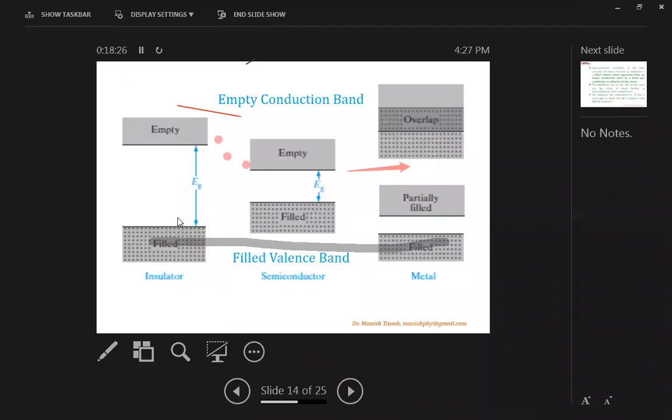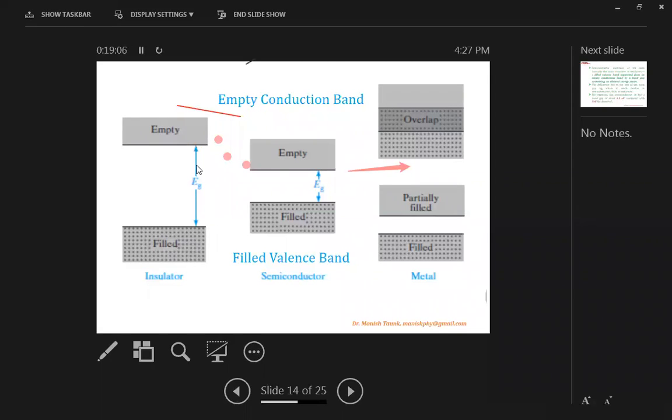So this is the total band diagram of three materials. Here, the first one is the insulator. The filled valence band is here, and the empty conduction band is upside. So this band gap Eg is much larger if we compare it with the band gap of semiconductors. Here it is small, and in metals there is overlapping of the conduction band and the valence band. There is no Eg or band gap available in metals.